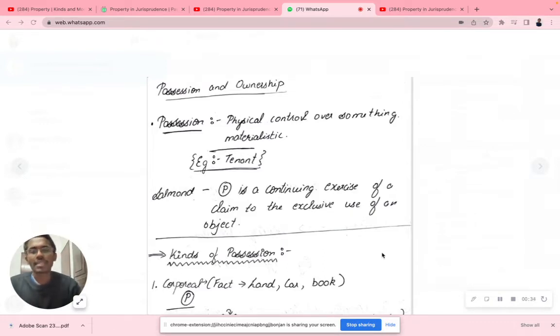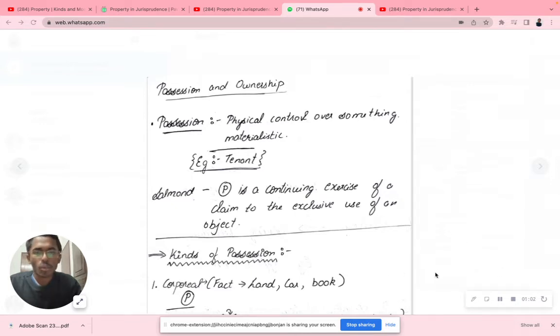So possession means physical control over something. See, possession and ownership have very different meanings. I am holding possession, it doesn't mean that I am the owner, right? For example, if I'm giving my land for rent, the person who stays in my house as a tenant cannot become the owner, right? They can just hold it as a possession. Similarly, it could be a tenancy. That's the example I gave. Possession is a continuing exercise of a claim to the exclusive use of an object.